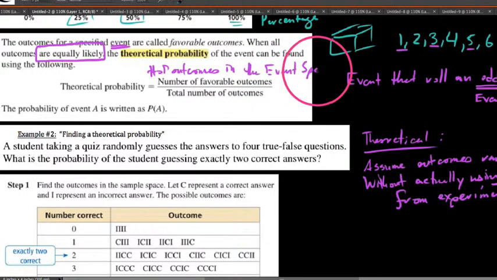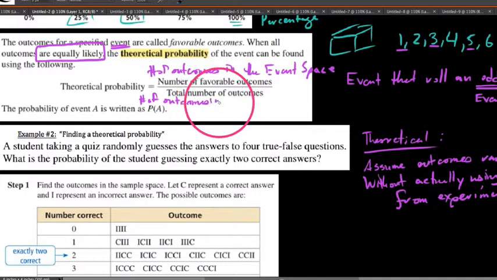The event space is the space containing all of the outcomes that are favorable. And we divide by the total number of outcomes in the sample space. So basically it's just a ratio, just a fraction.